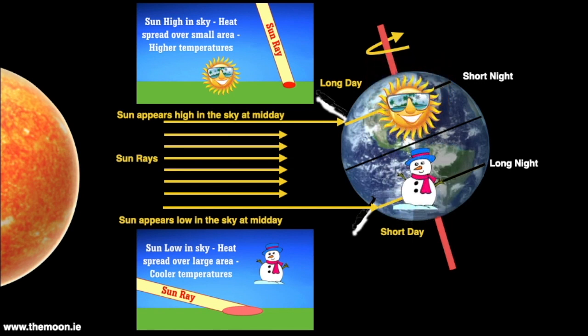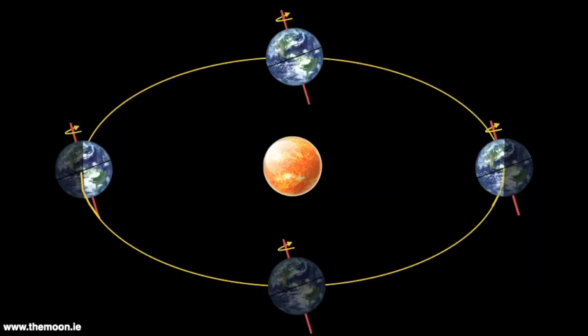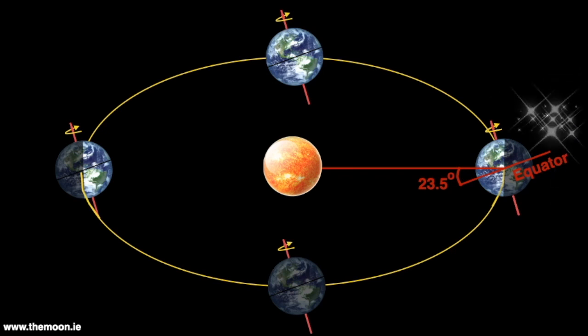And when the Earth travels to the far side of the Sun 6 months later, from a Northern Hemisphere perspective, the axis is now pointing away from the Sun, and so it is winter in the north and summer in the south. The maximum tilt of the axis toward the Sun is 23.5 degrees, and at this point the days are longest and the Sun is at its highest in the sky. This is midsummer in the north, and it's known as the summer solstice.